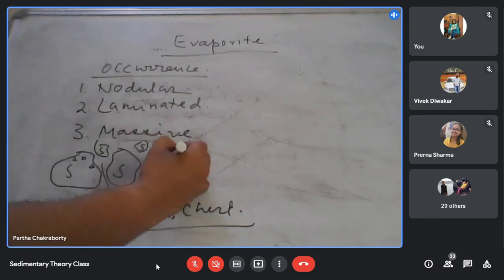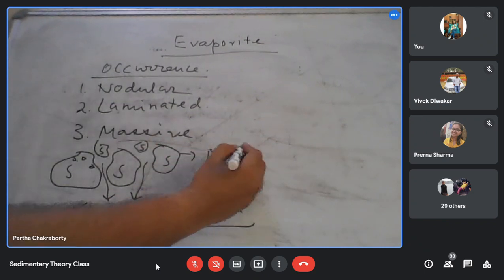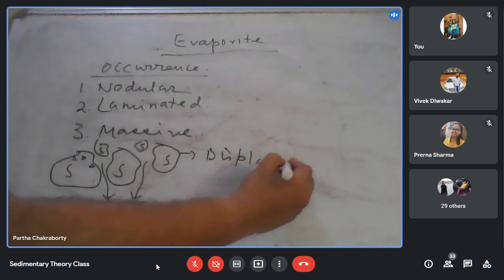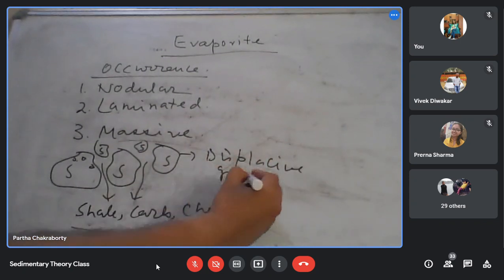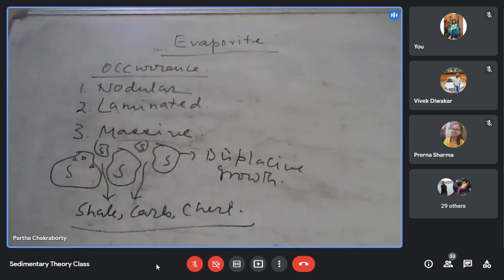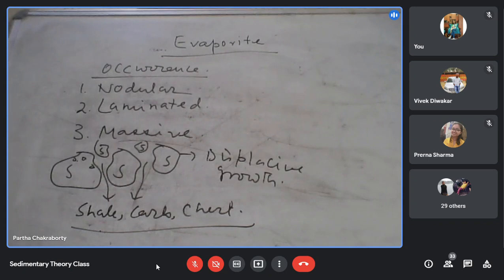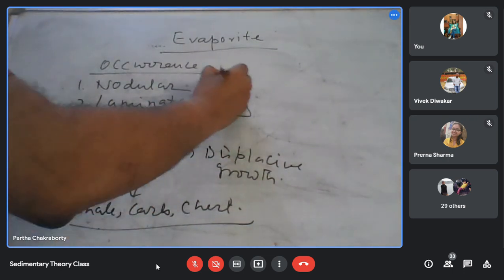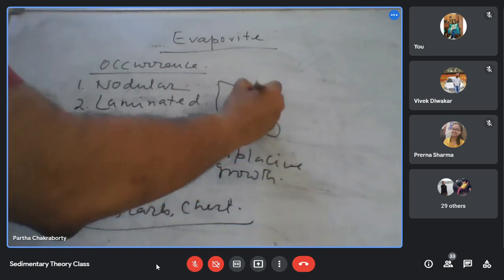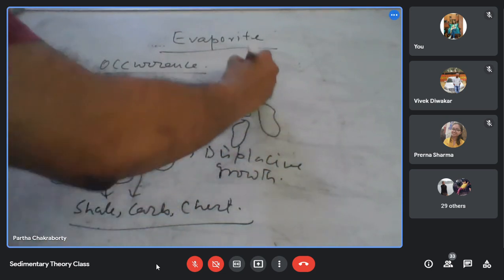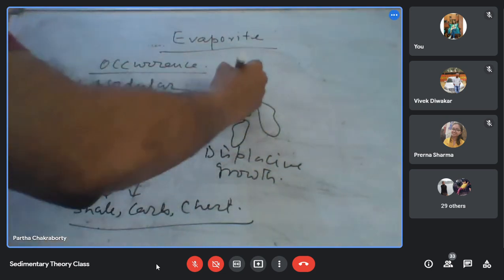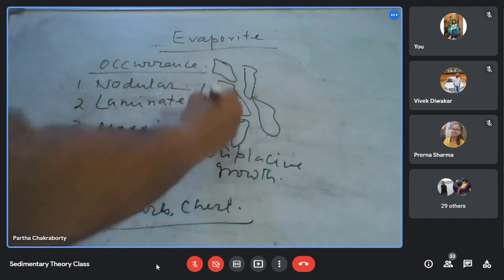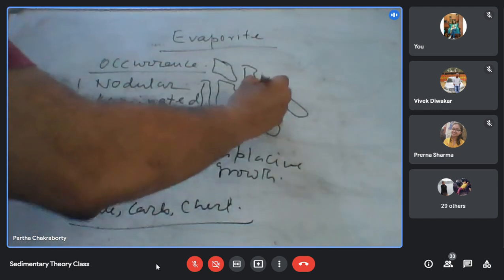So that we call the displacive growth. They are displacing the original lithology and growing in size. Okay? Sometimes these nodules may become more elongated, large, elongated, and ellipsoidal.